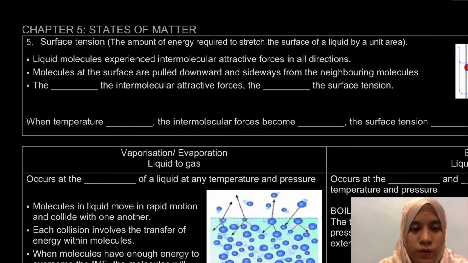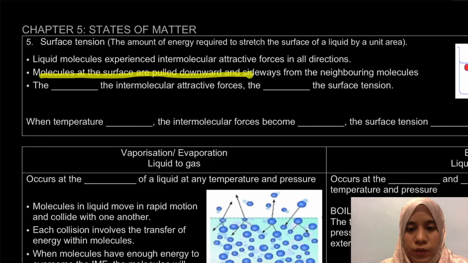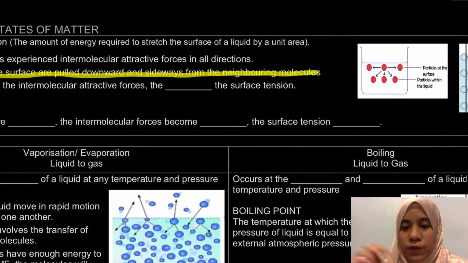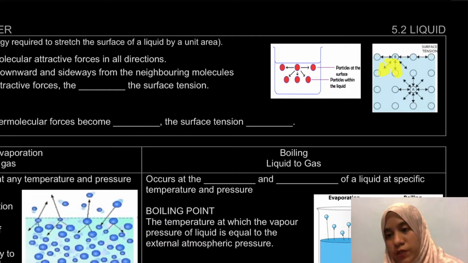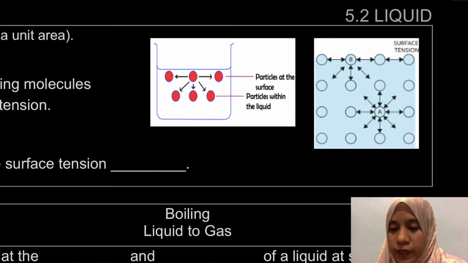So the molecules at the surface are pulled downward and sideways from the neighbouring molecules. Sebab itulah kita nampak, it's being pulled sideways kalau based upon yang kita punya surface ni. Kalau downwards, kalau kita punya molecule in the liquid itself. Kalau kita tengok kan, molecule A ni it's actually yang ada neighbouring yang in the molecule sahaja kan, yang memang dalam kita punya liquid. Tapi kalau our molecule B ni, it is not only attraction between the molecules in the liquid, it also has attractive forces dengan molecule at the surface, at the surface area ni sendiri.